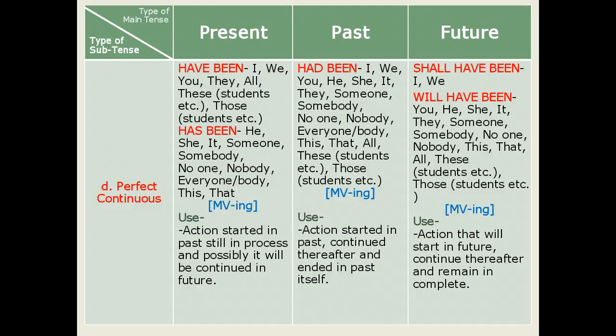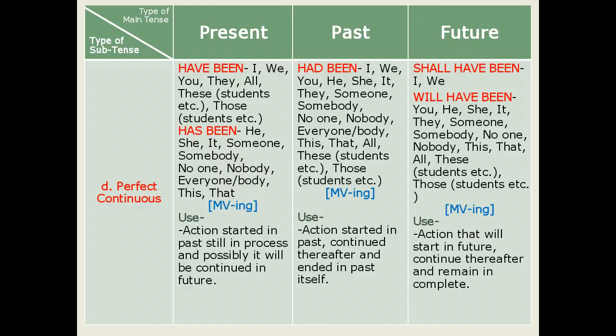Have been is used for I, we, you, they, all, these, for example, students, those, for example, students. Has been is used for he, she, it, someone, somebody, no one, nobody, everyone, everybody, this, for example, student, that, for example, students, etc.